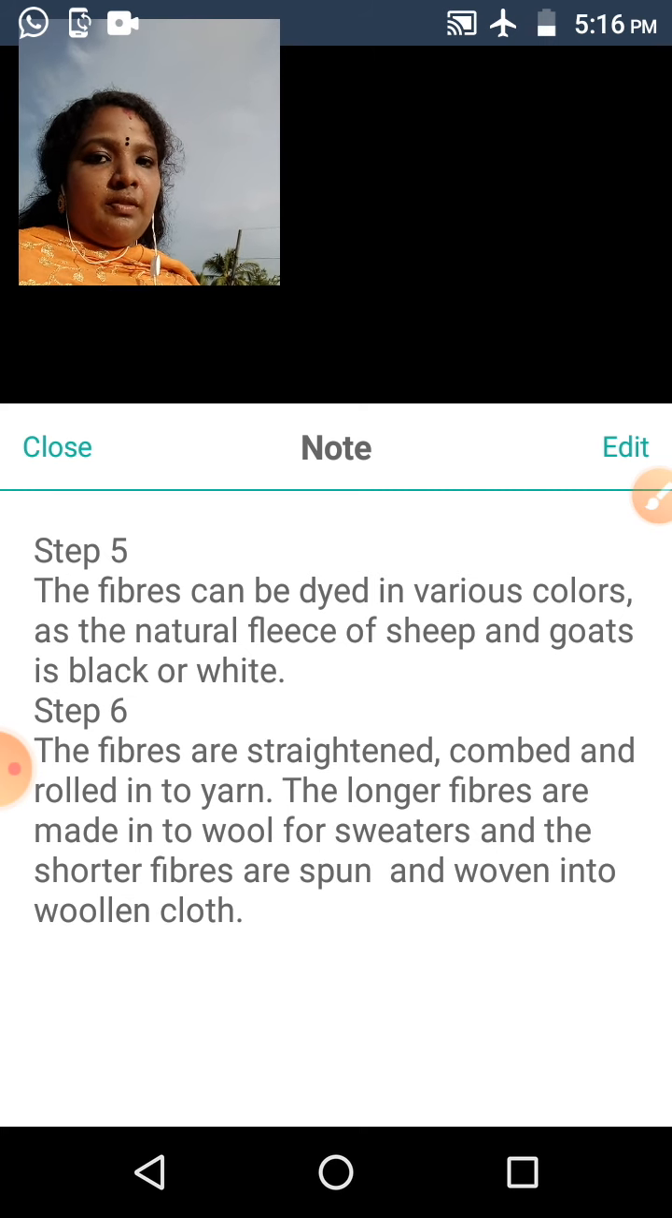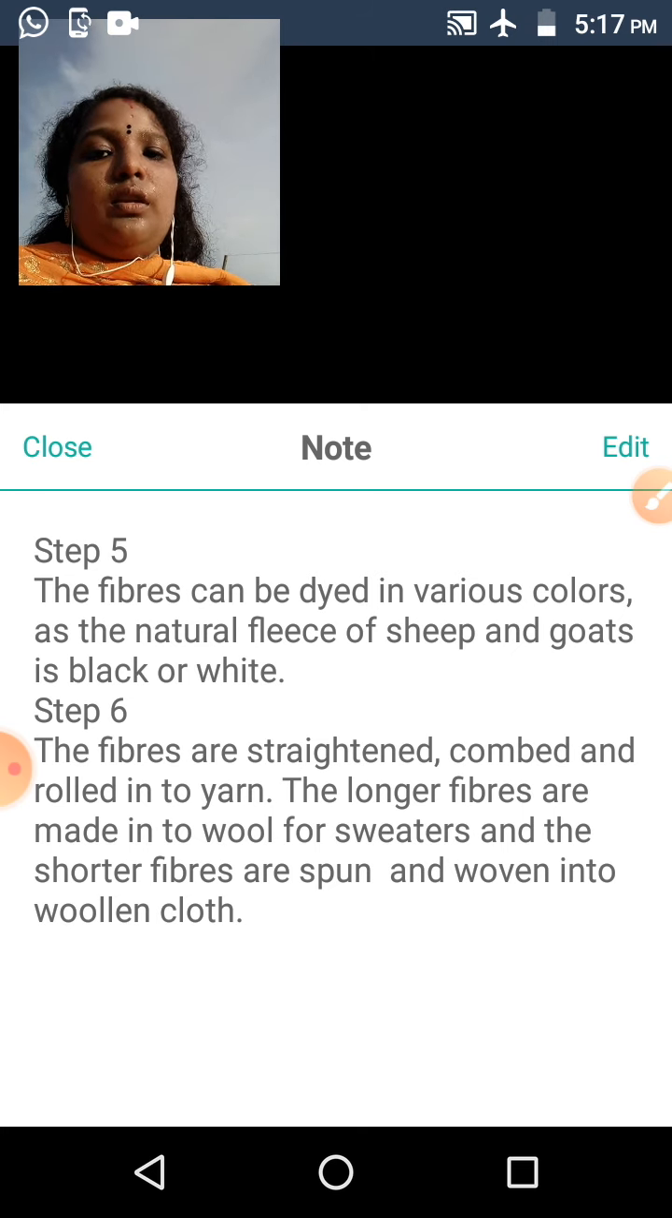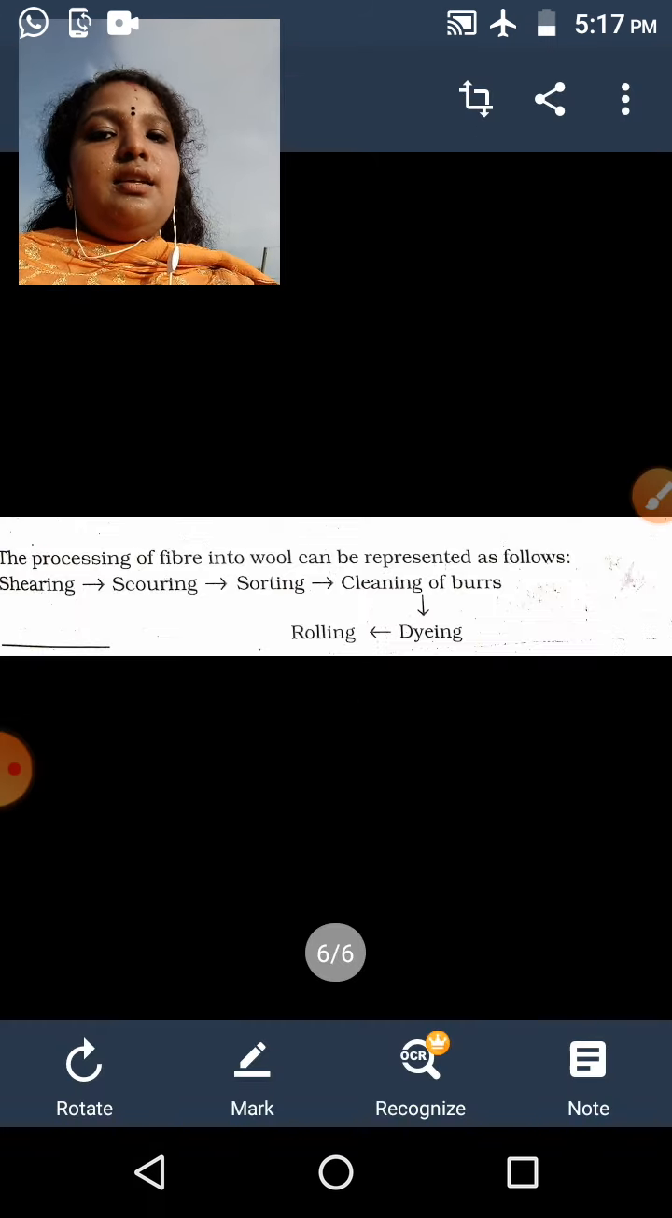There are short fibers and long fibers. Long fibers are used to make wool for sweaters, and the short fibers are spun and woven into woolen clothes. Now all of you are clear about the 6 steps that happen in turning fiber into wool.